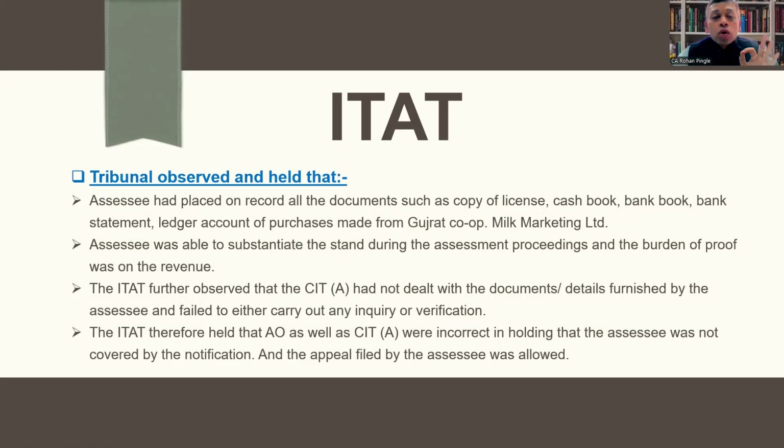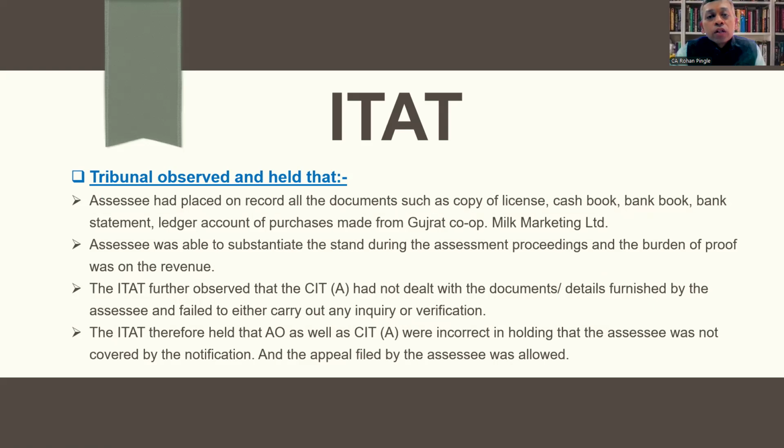Assessee had placed on record all the documents such as copy of the license, cash book, bank statement, ledger account of purchases made from Gujarat Cooperative Milk Marketing Limited. Assessee was able to substantiate the stand during the assessment proceedings, and the burden of proof was on the revenue.